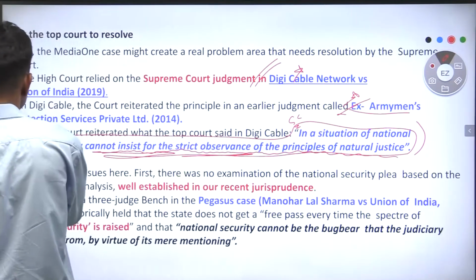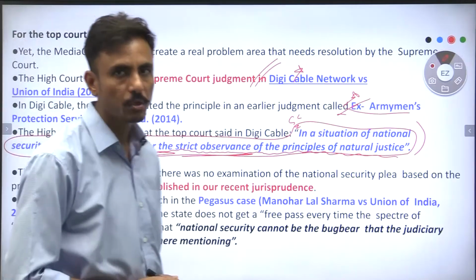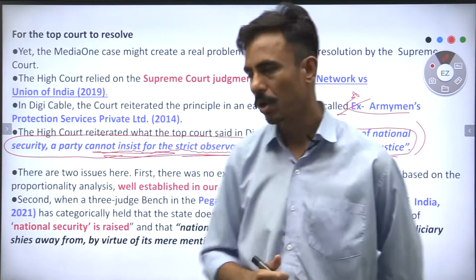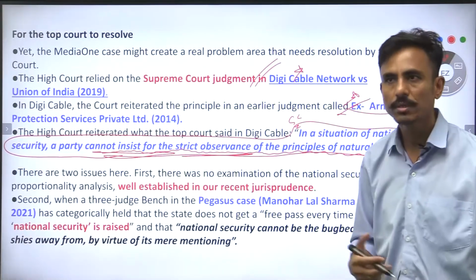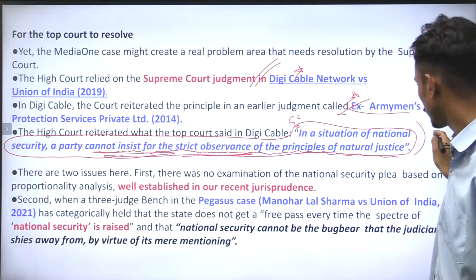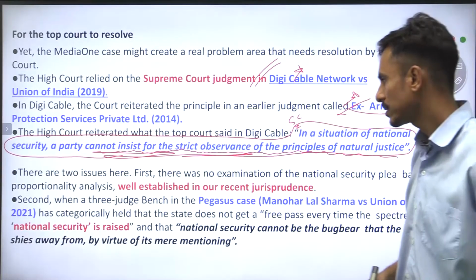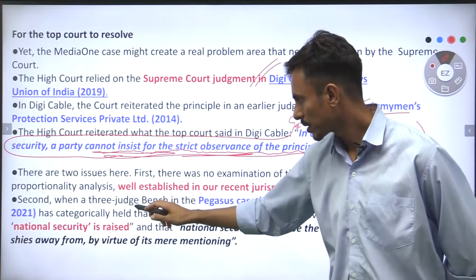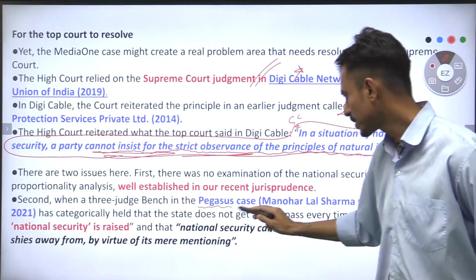Now the question is, can the government use the security clause to actually violate fundamental rights? So this is under question, right? And guys, the second was the 3-judge bench in the Pegasus case.